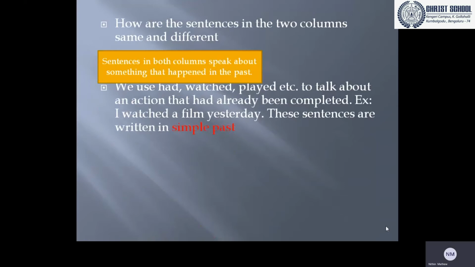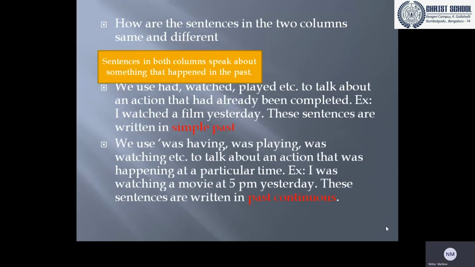So look at the sentence and the explanation once again. Example, I watched a film yesterday. These sentences are written in simple past. We also saw a few examples in the activity. So they are called simple past.